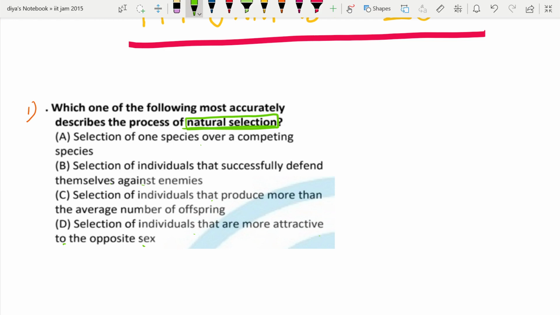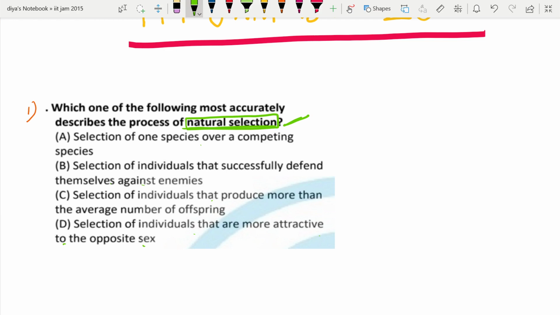See, what does natural selection say? Natural selection says survival of the fittest. So, which species is going to be the fittest? Which is going to produce the more number of offsprings? Who can attract more number of its opposite sex? And next, they can save themselves from the enemies, and also produce a large number